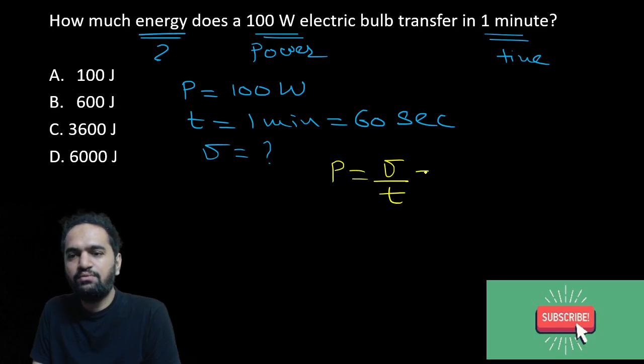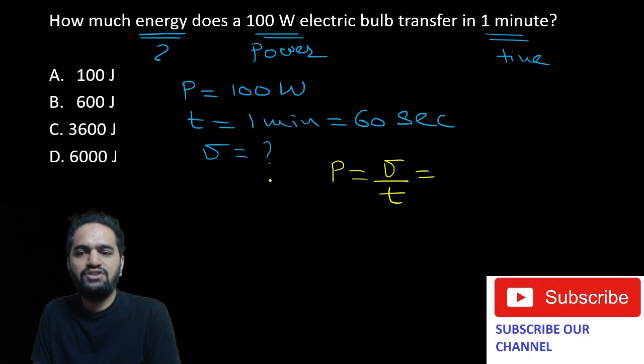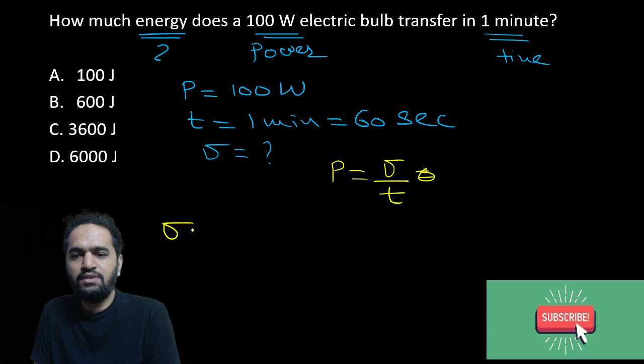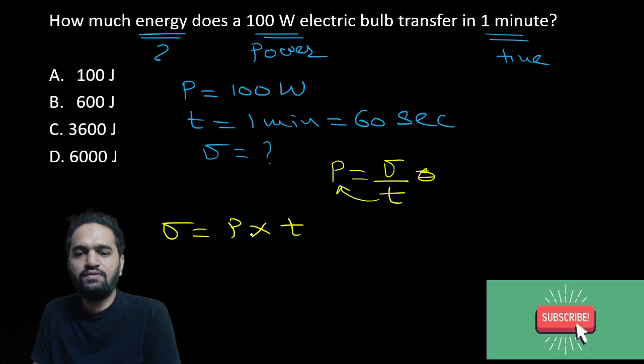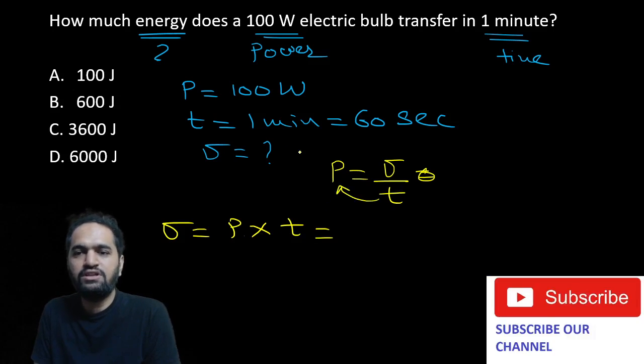Energy by time. Put the value there. You need energy, correct? So energy in this case would be power into time, right? Energy, just suppose let's say transfer this t to the p side, so it will become power into time. Now put the values there.